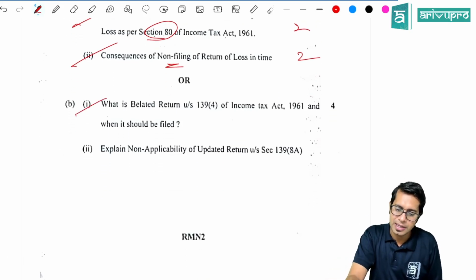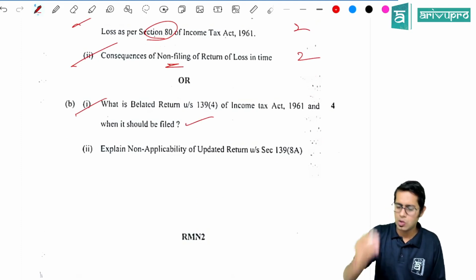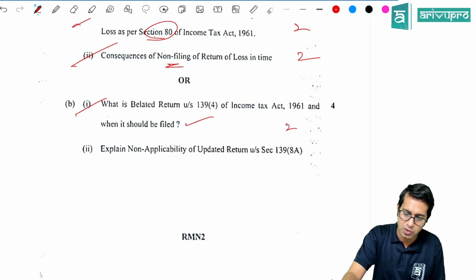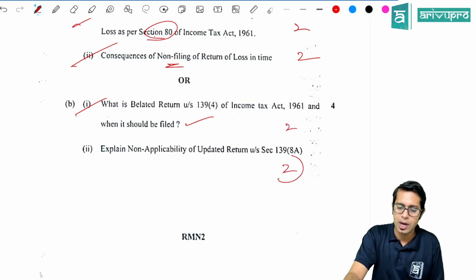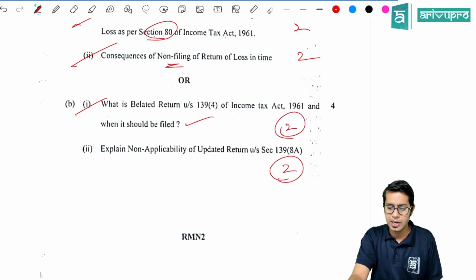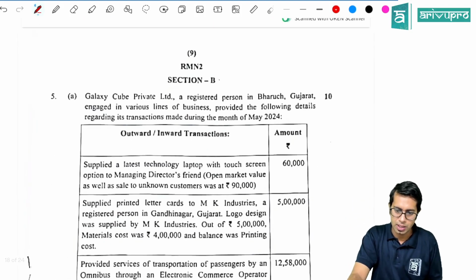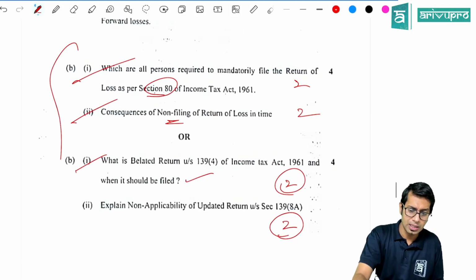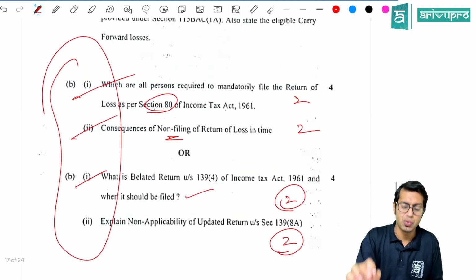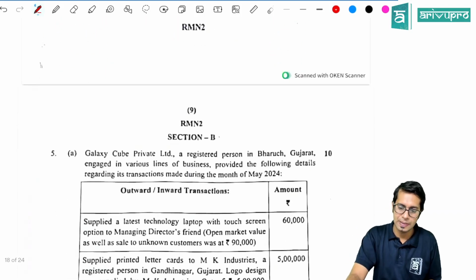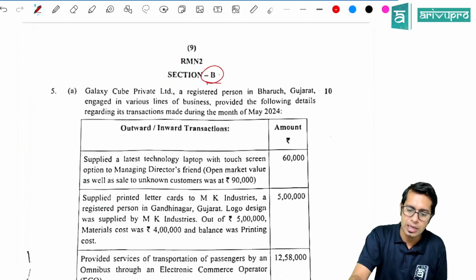What is a belated return and when is it required to be filed? Very easy question, 2 marks for this. And non-applicability of updated return, who cannot file an updated return, 2 marks for this. Again theory questions on return of income. Please note, the questions they have asked this attempt are very easy, seriously, trust me. Now comes your GST.